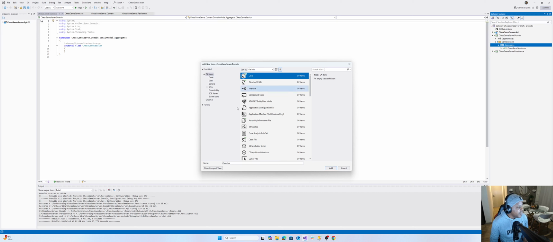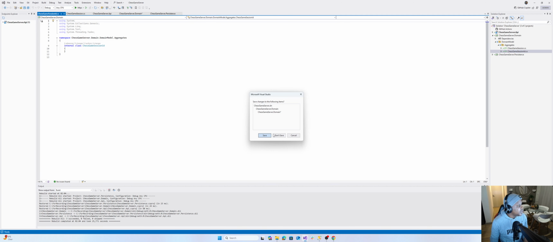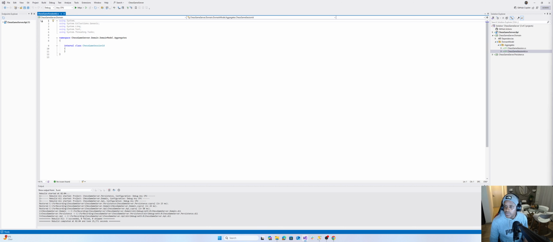Chess game ID is a value object. If you don't know value objects, again, feel free to look them up. It's available on Microsoft because it's part of the concepts of domain-driven design. A value object, so class name. Then I like to close everything, right? Let's just say save. And then let's start off with the ID. Remember, I implemented all of this stuff before, as I mentioned.